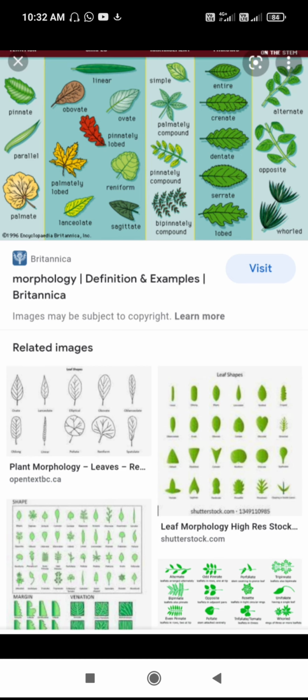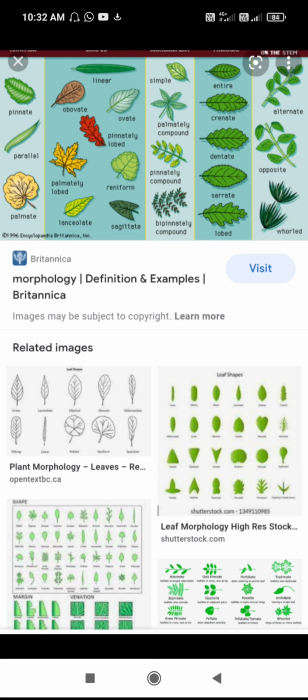Foliage leaves are petiolate, simple, slightly thick, oblong or elliptic, with entire margin, acute apex and reticulate venation. These are the two types of leaves, scaly leaves and foliage leaves.